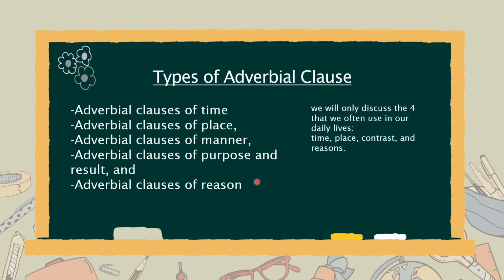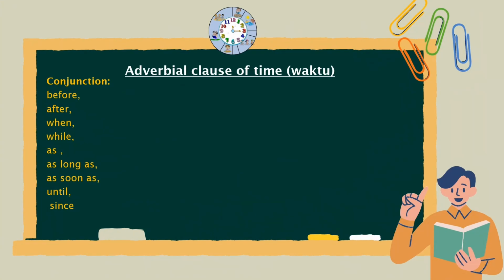Here we will only discuss the four that we often use in our daily lives, namely time, place, contrast, and reason. For the others, such as manner, purpose, and result, we will only introduce them or only give the conjunctions that are usually in use. For the first is adverbial clause of time, or waktu.